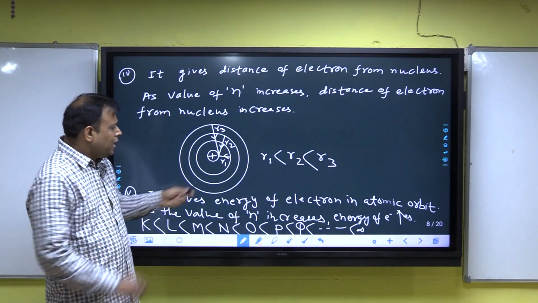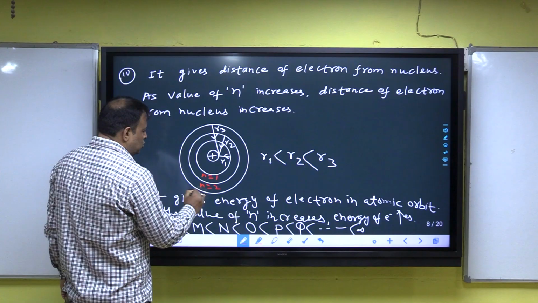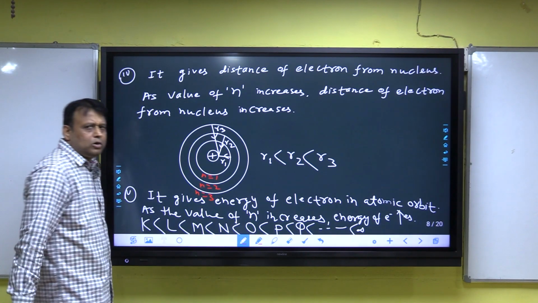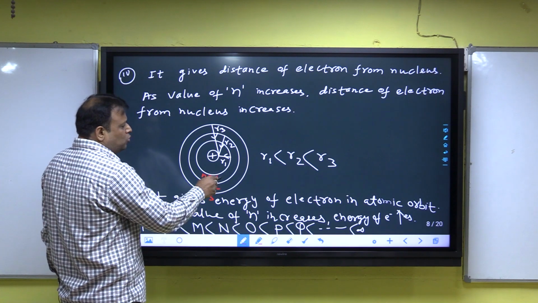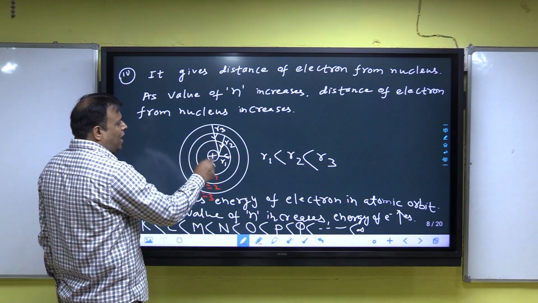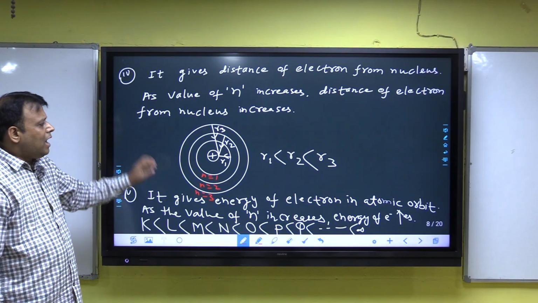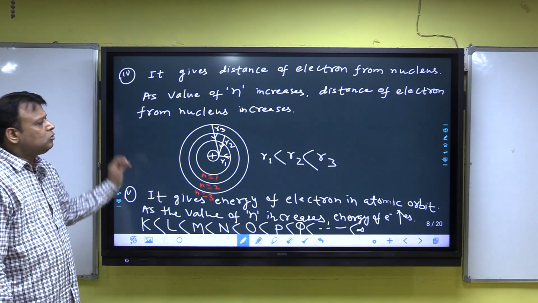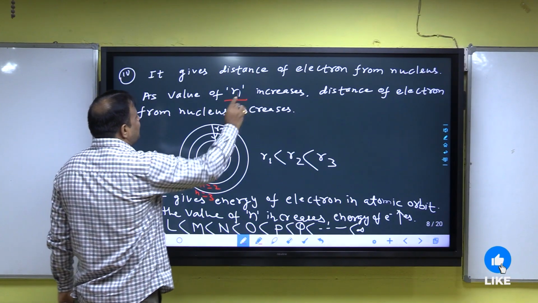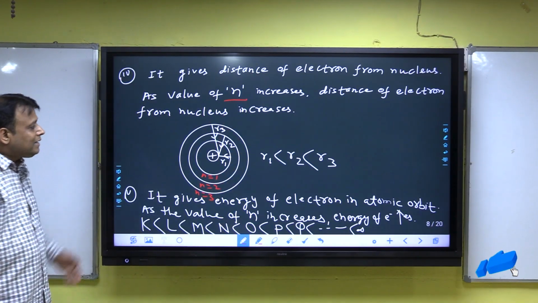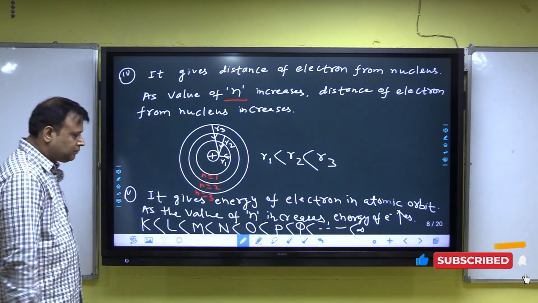Look at the board: n is equal to 1 is the first orbit, n is equal to 2 the second orbit, n is equal to 3 the third orbit. For n equal to 1, r1; n equal to 2, r2; n equal to 3, r3. It is clear that r1 is less than r2, r2 is less than r3, and as the value of n increases, the distance of the electron from the nucleus increases.